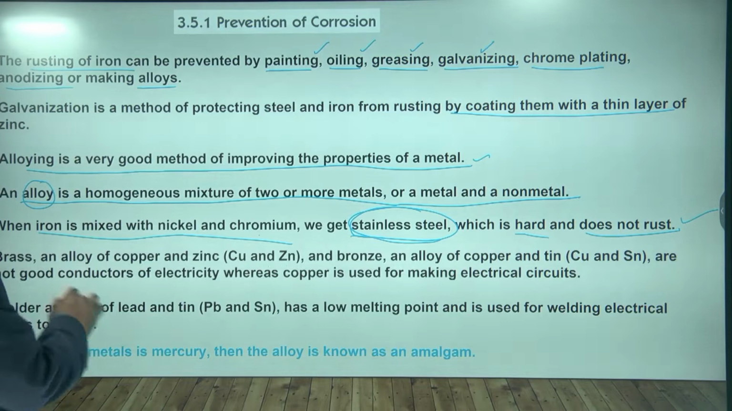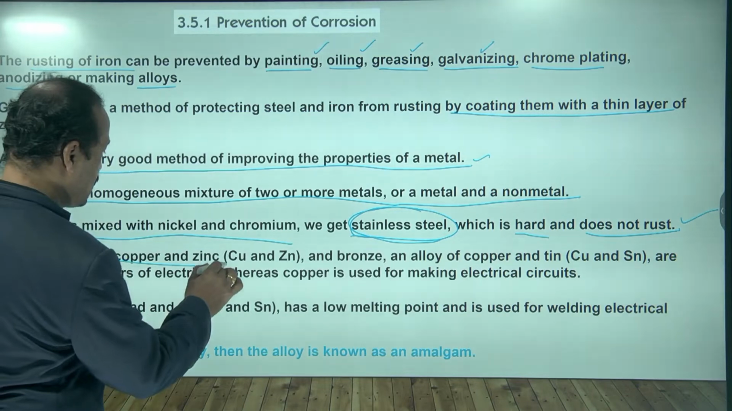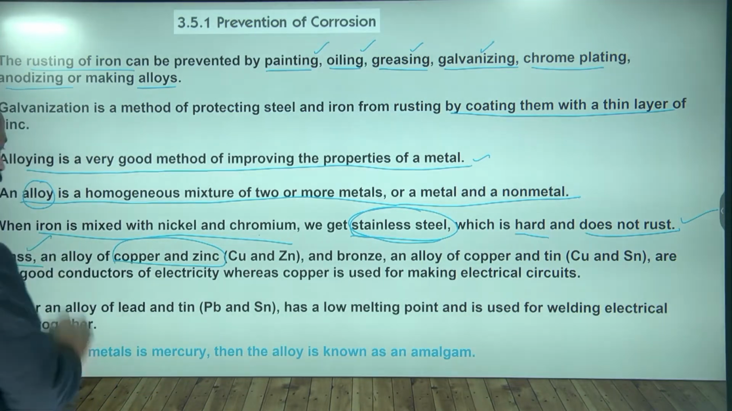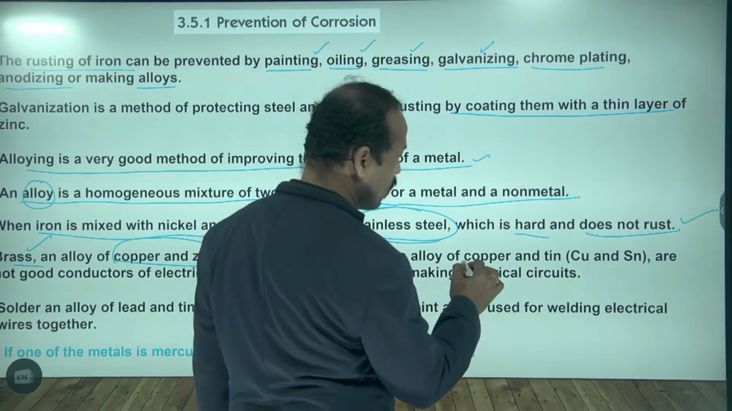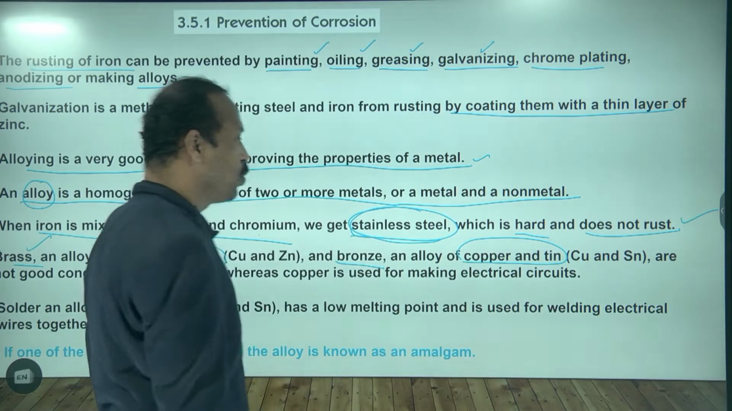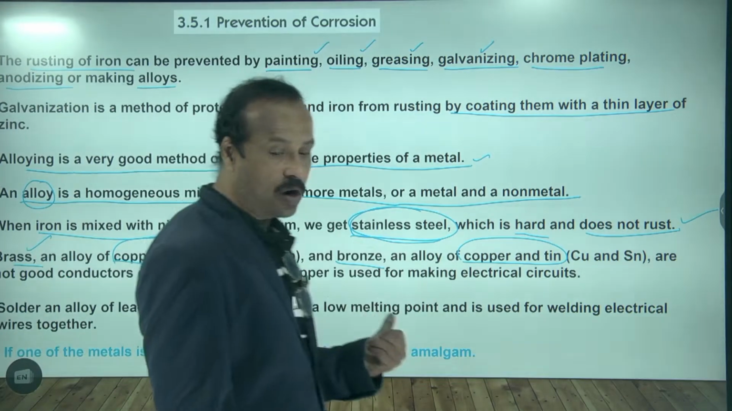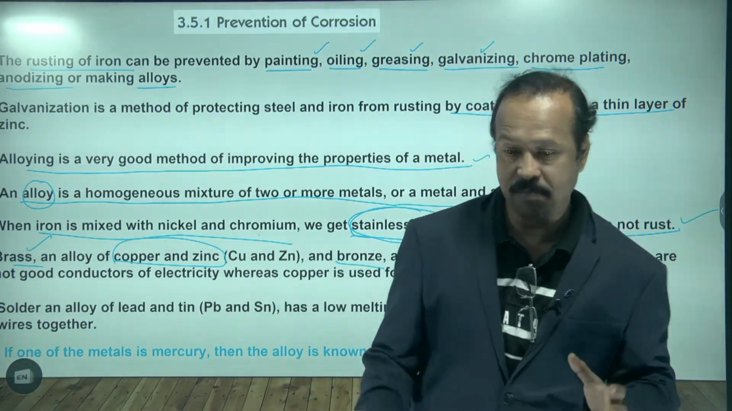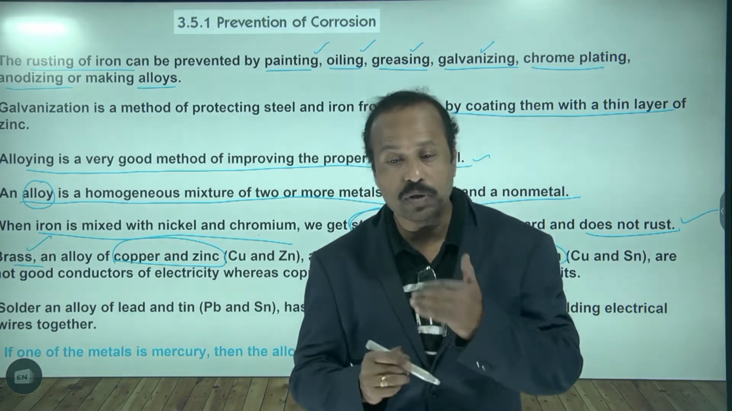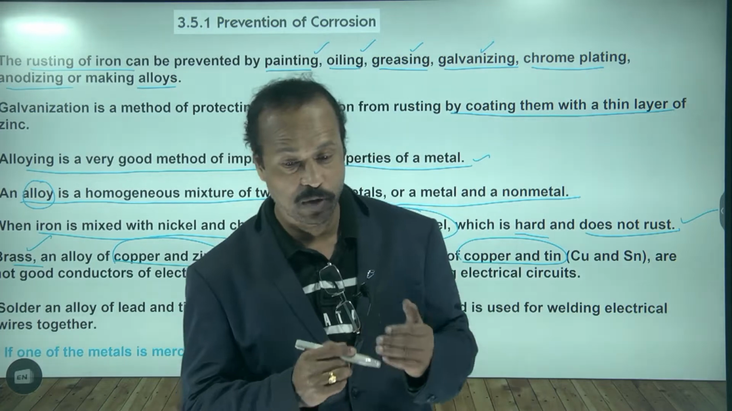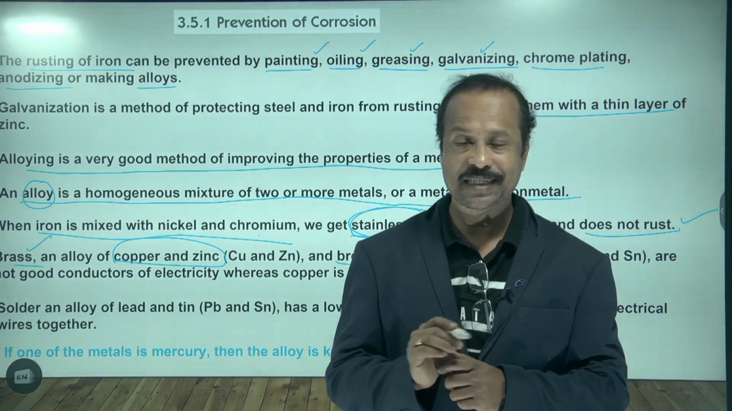Yes, sir. Like this there are some other alloys, say brass. Brass is made up of copper and zinc. When you mix copper and zinc together, we get brass. Similarly, another alloy is bronze. Bronze is the alloy of copper and tin. If you mix copper and tin, we get bronze. So these are the alloys. Alloys are made by mixing metals to protect from corrosion and also to improve the properties of the metal. So this is called alloying.